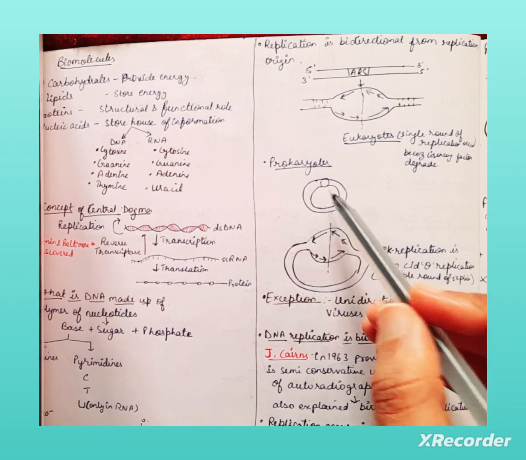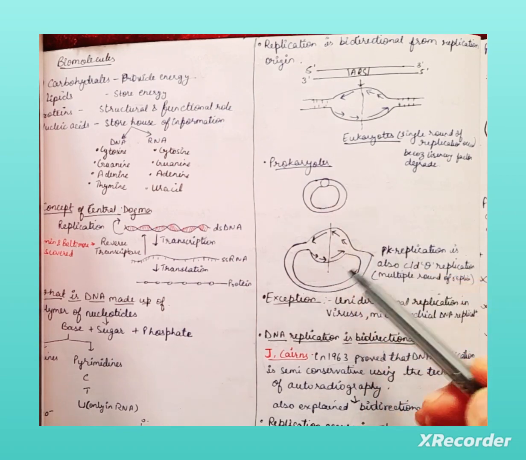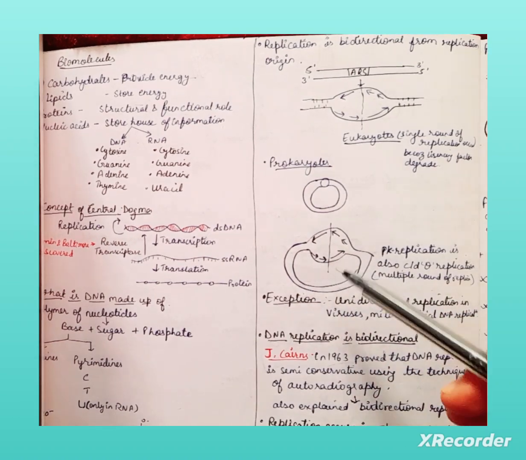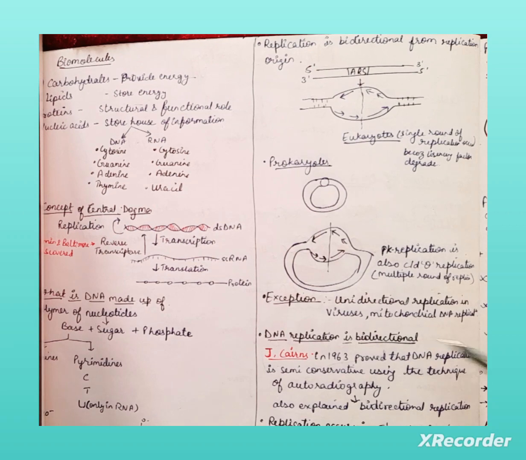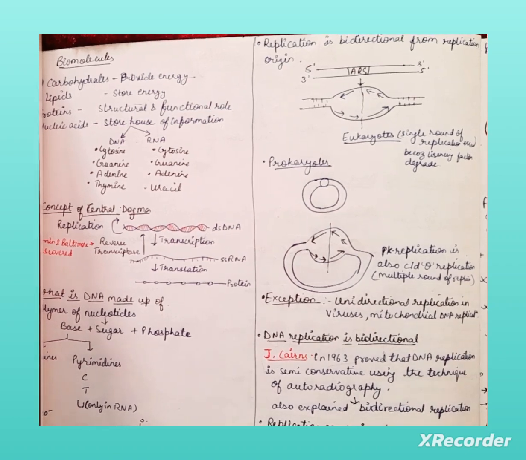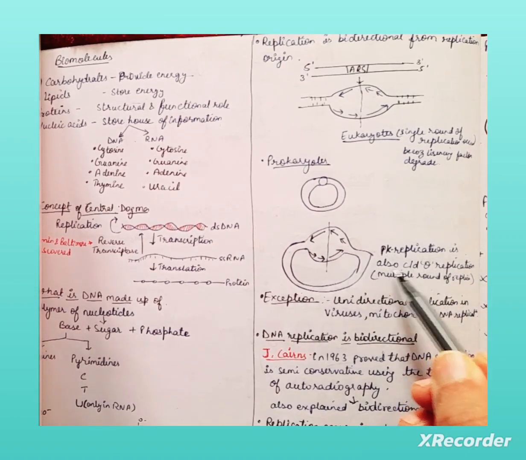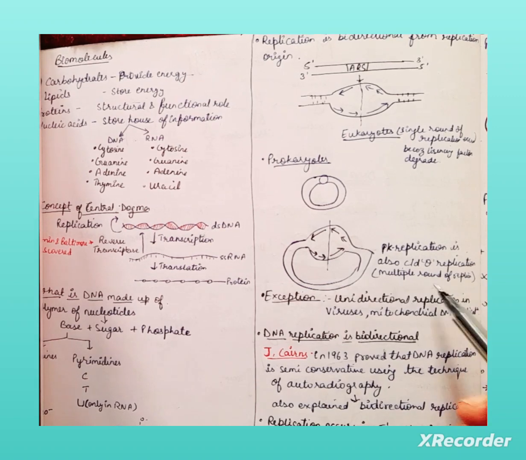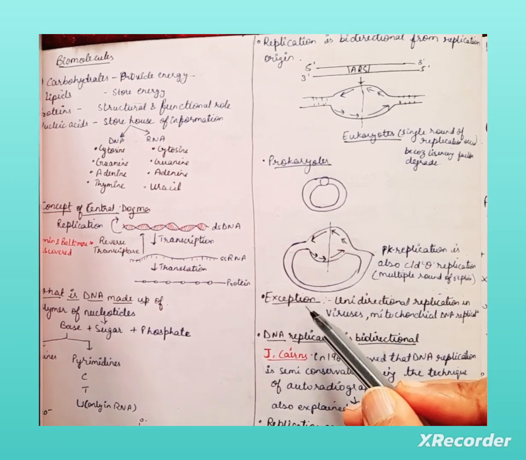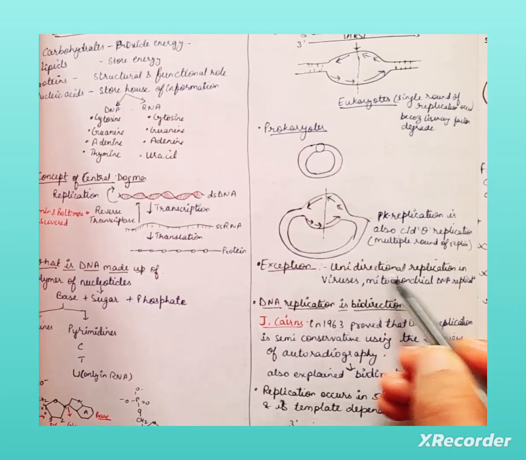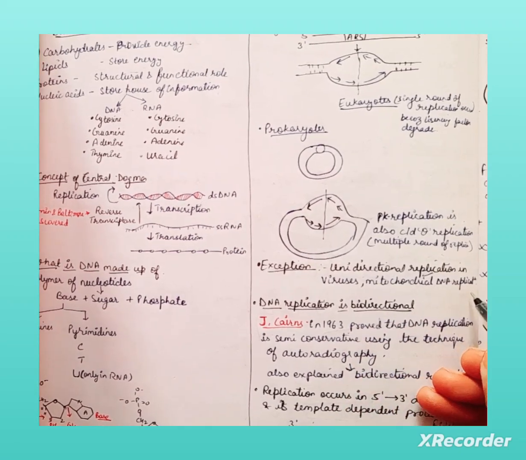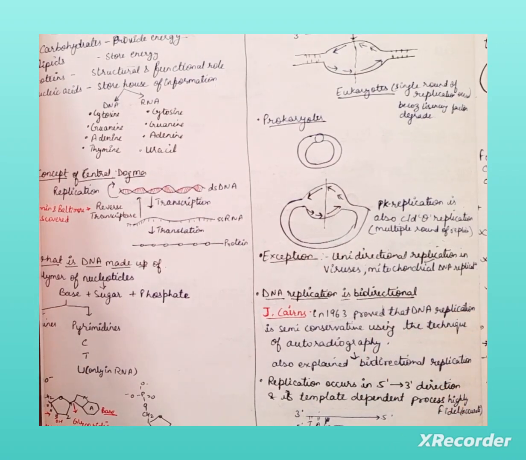But in case of prokaryotes, this is the origin of replication, and multiple rounds of replication take place, because here licensing factors are not degraded. That's why prokaryotic replication is also called theta replication, and multiple rounds of replication go on in prokaryotes. Some exceptions are also there. Unidirectional replication can be seen in viruses and mitochondrial DNA replication, not bidirectional replication.